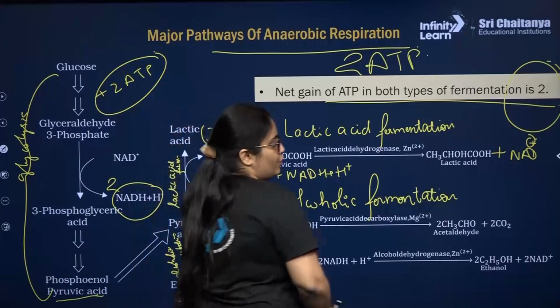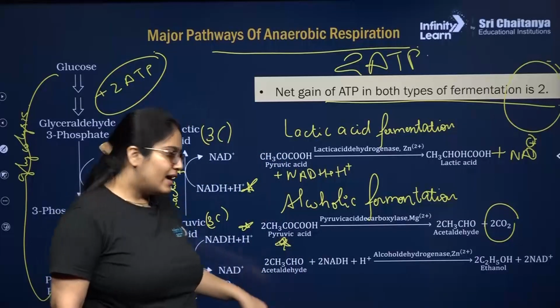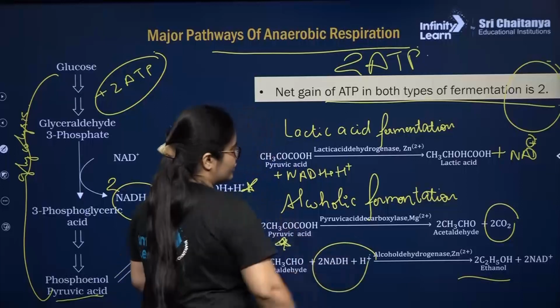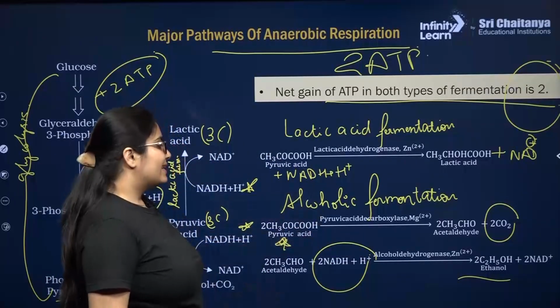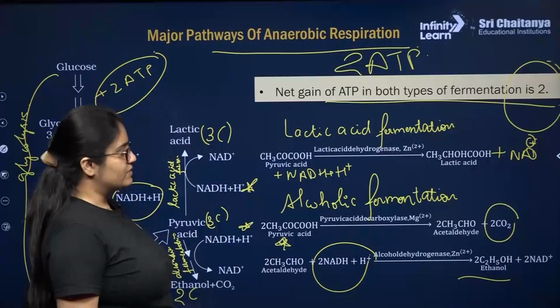So in the first step, CO2 molecules will be released, and in the second step, the acetaldehyde will be converted into ethanol, and here the utilization of NADH plus H plus will take place. This reaction will be catalyzed by alcohol dehydrogenase in the presence of Zn2 plus ions.